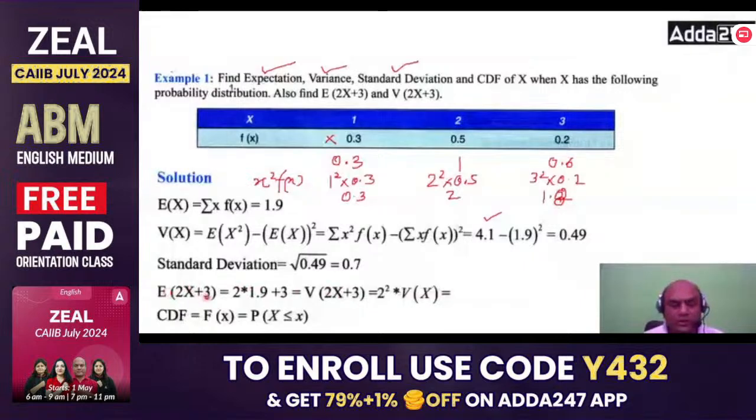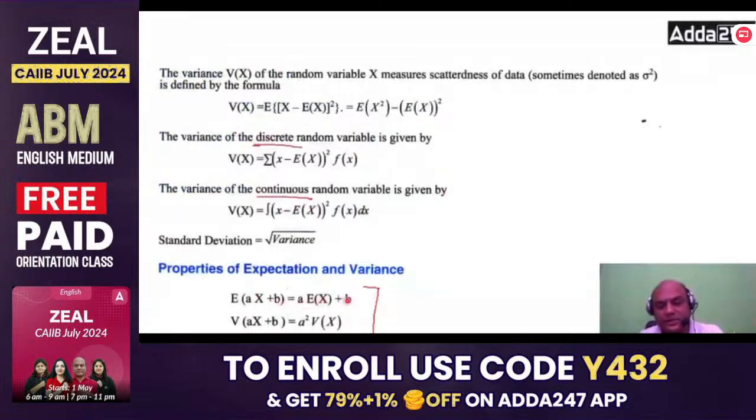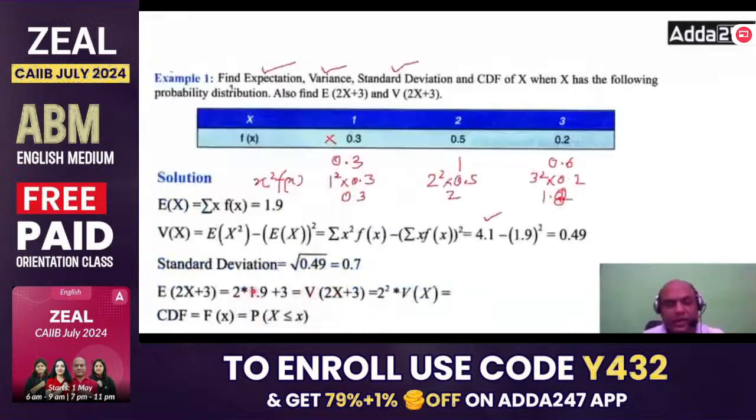So E of aX plus b equals a into E of X plus b. A is 2, E of X is 1.9, plus b, that is 3.